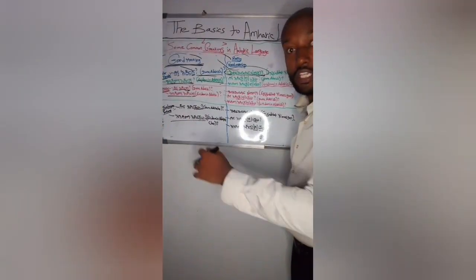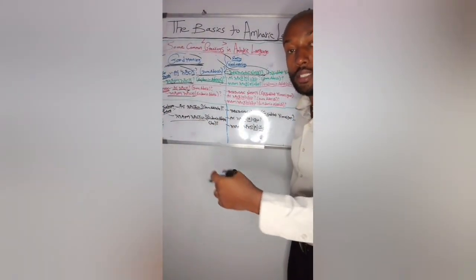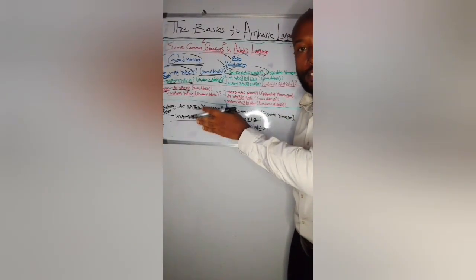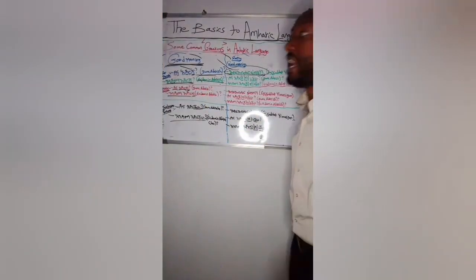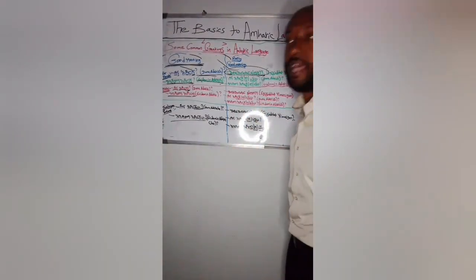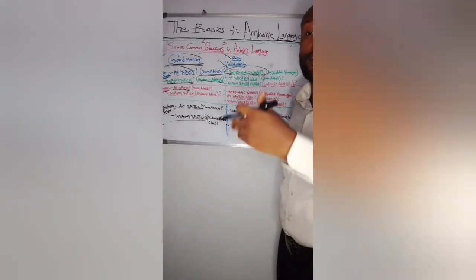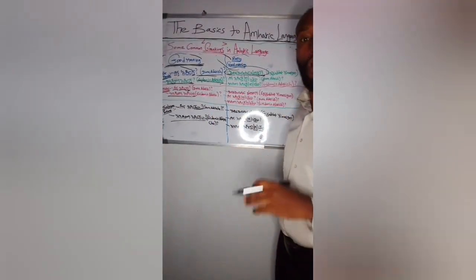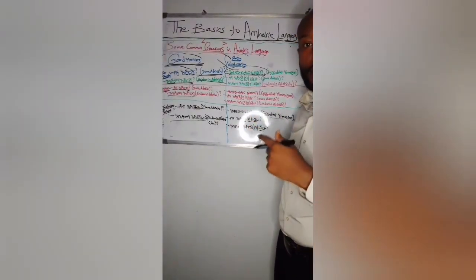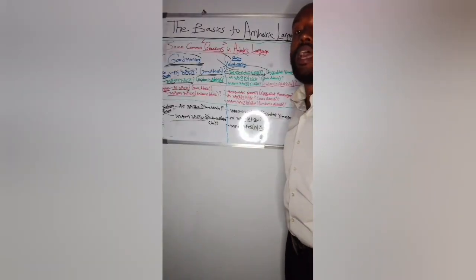The third option, if the persons are two or more than two, will say what? ደህና አደራችሁ or እንደምን አደራችሁ. So these two or more than two persons will reply same thing. If the person asking them the greeting is male, they will reply ደህና አደርክ. And if the person asking them the greeting is female, they will reply ደህና አደርሽ. And if the persons asking them the greetings are two or more than two persons, they will reply ደህና አደራችሁ. Or the common answer is whether the person asking them the greeting is male or female or two or more than two persons, they can reply by saying እግዚአብሔር ይመስገን.